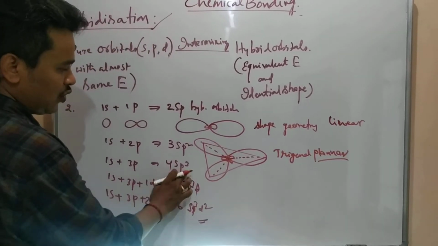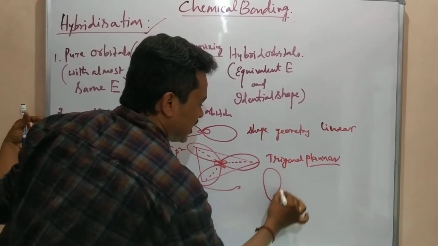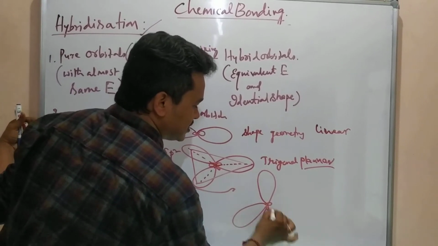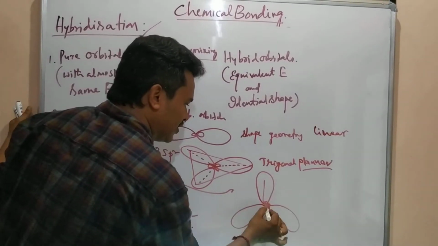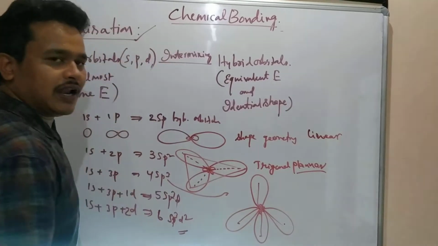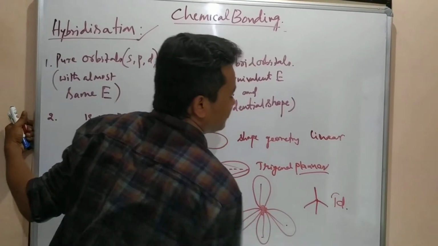Here also for sp3, these 4 sp3, how will it be? Here is one hybrid orbital, and this is another hybrid orbital, this is another hybrid orbital, this is another hybrid orbital. Combinedly, what we call this is tetrahedral. We are calling it tetrahedral like this.